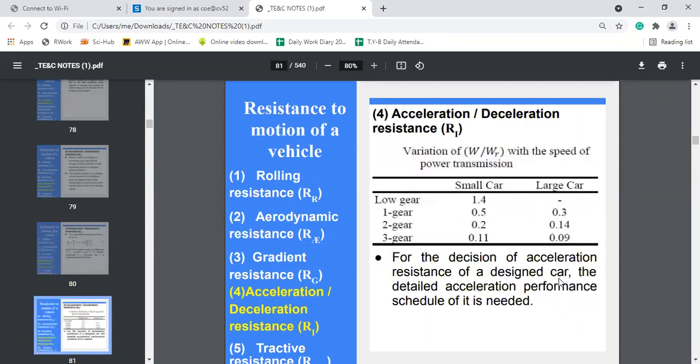Based on the gear system and small car and large car, the variation is given as, for example, the variation of WR by W for a 3-gear small car is 0.11, while for a large car it is 0.09.